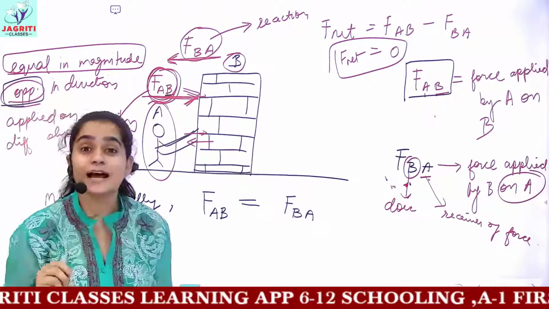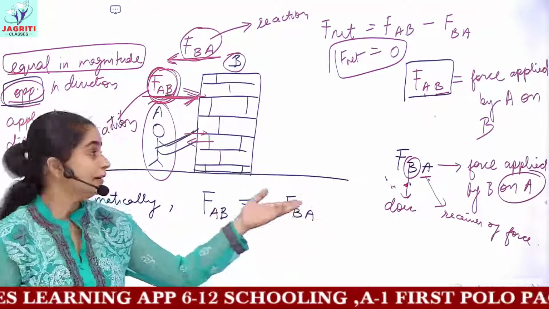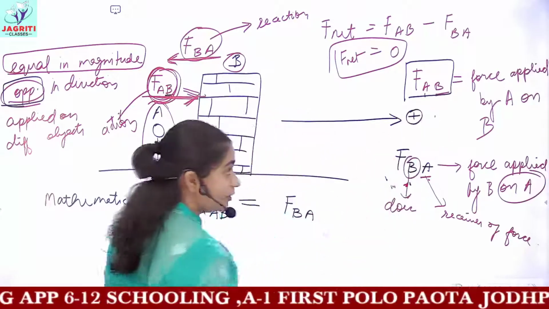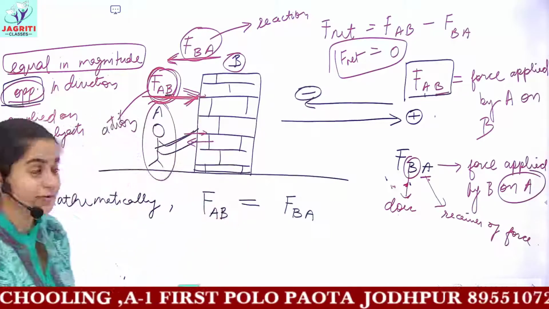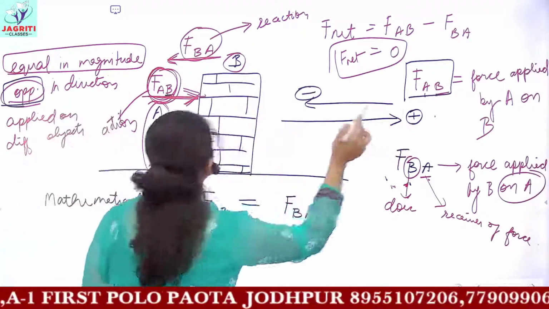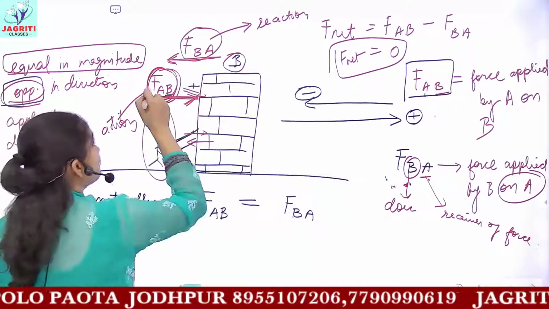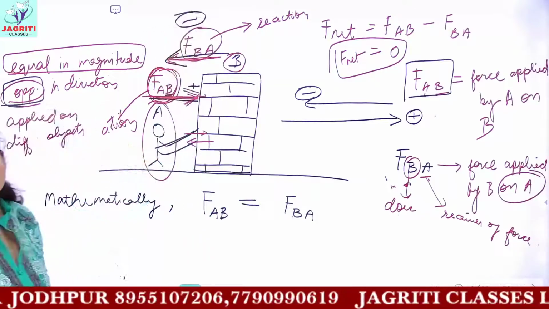So in maths, how do we represent directions in an equation? If you take any direction to be positive, then the opposite direction would be assumed as negative. So if I say this direction of application is positive, it means FAB would be positive. But if FAB is positive, then FBA would give you a negative value.